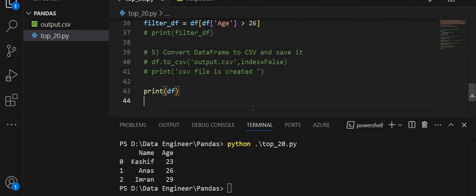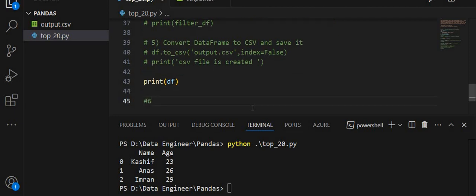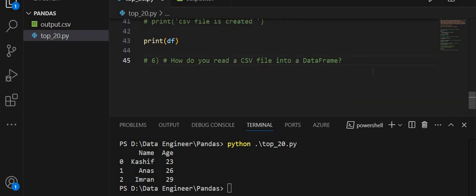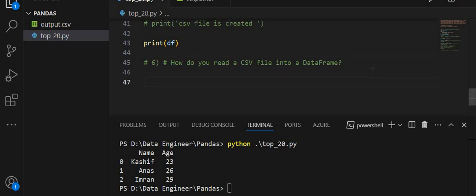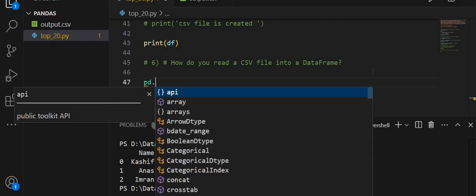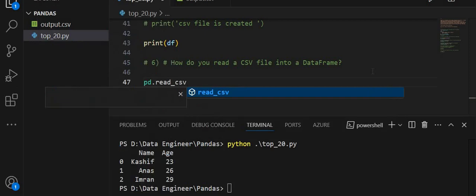The next question is, how do you read a CSV file into a data frame? How do you read a CSV file into a data frame? So for that, I am going to use the pd.read_csv method from pandas, and the name of the file is output.csv. I am going to read this output.csv file, and I am going to pass it to df,